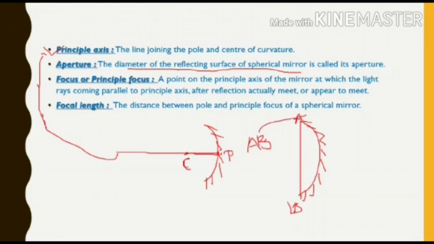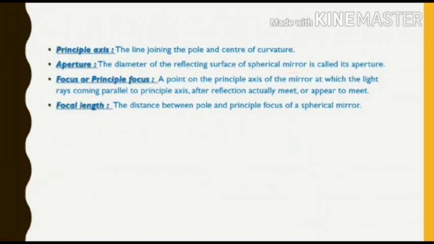AB is known as the aperture of the spherical mirror. Now let's move to focus or principal focus. It is a point on the principal axis of the mirror at which the light rays coming parallel to the principal axis, after reflection, meet or appear to meet.